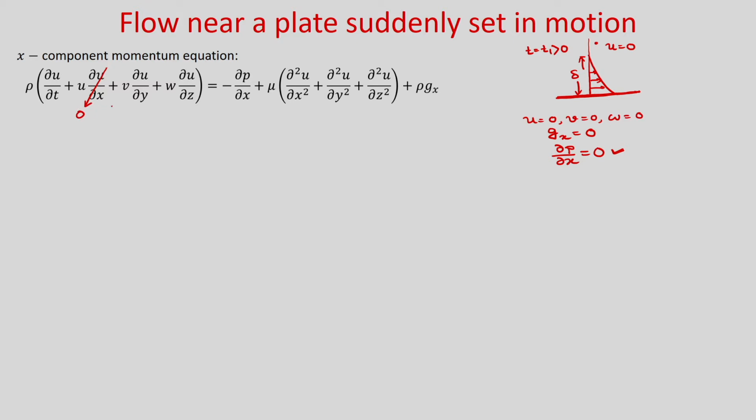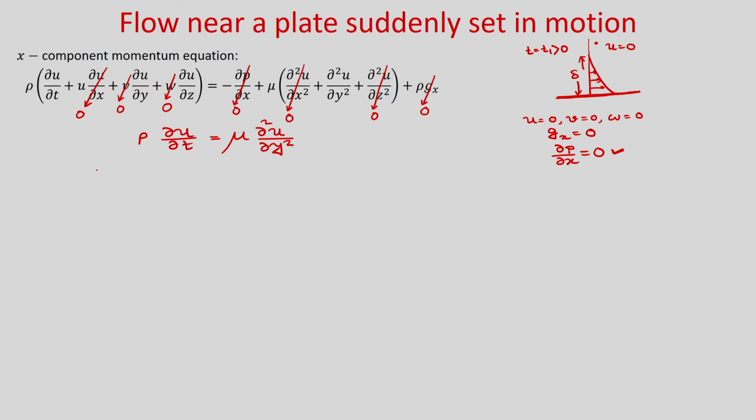So, the x component velocity profile is invariant in the direction parallel to the wall. v is 0, w is 0, del p by del x is 0. As del u by del x is 0 everywhere, del 2 u by del x square also will be 0, and this is also 0. Gravitational acceleration is 0. So, you will get rho del u by del t is equal to mu del 2 u by del y square.